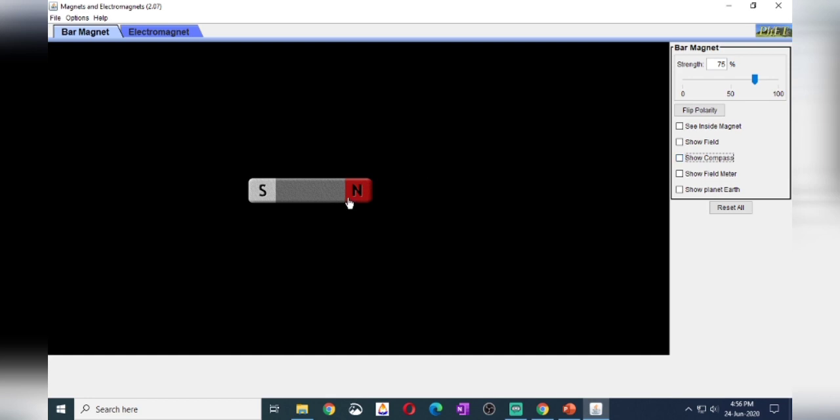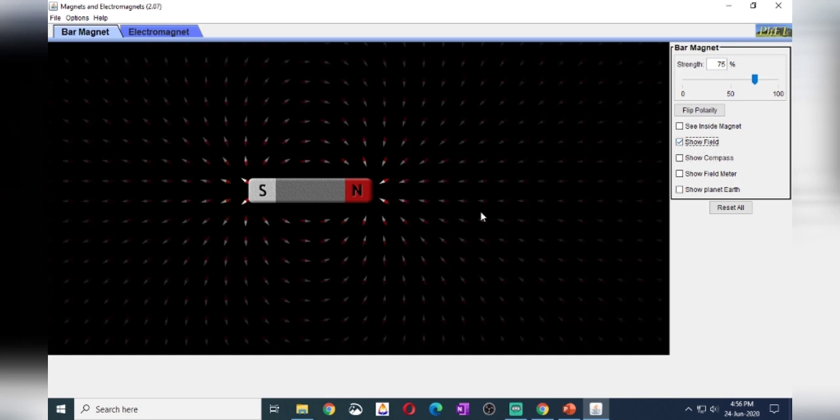So actually this magnetic strength, up to where it will extend, we can have this around this magnet. Its magnetic strength will exist in the form of field. Let me show you the field. So this is the magnetic field around the magnet.